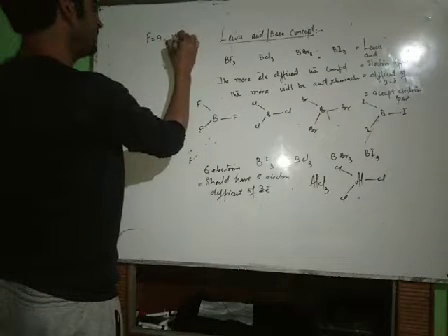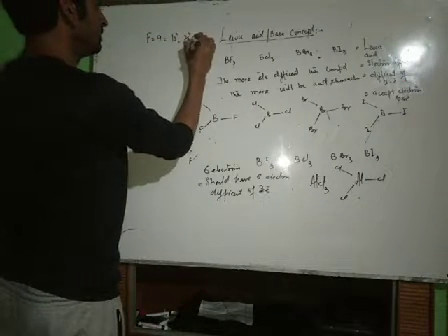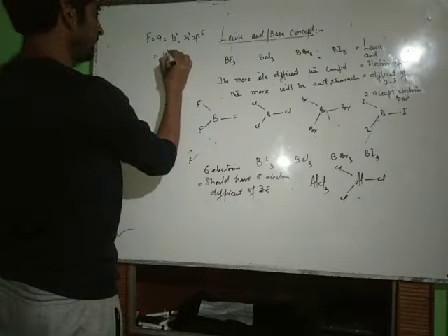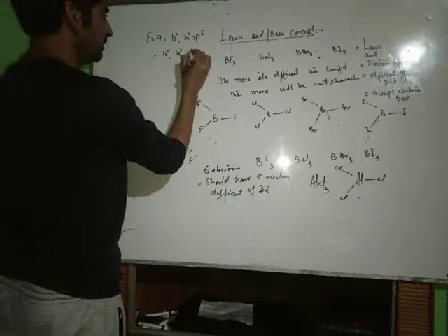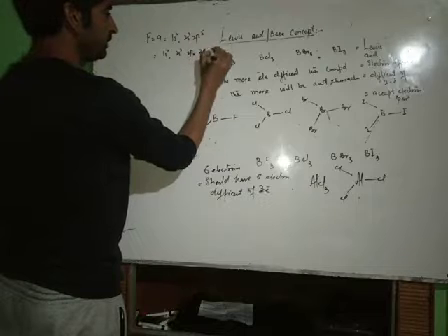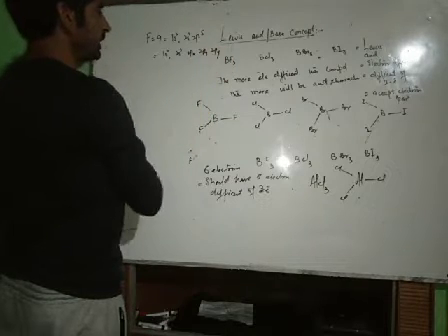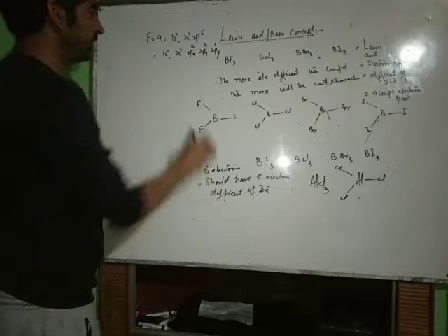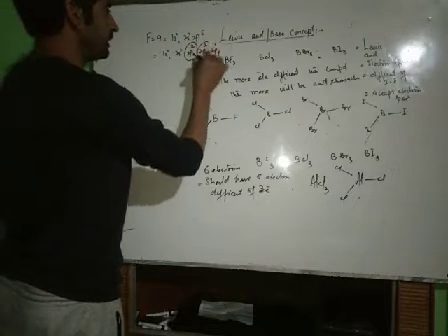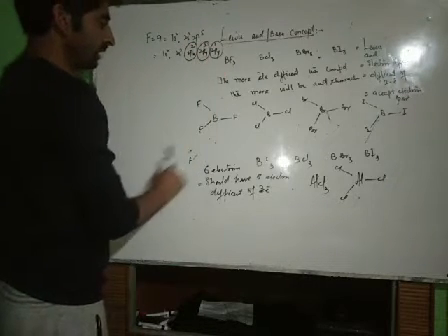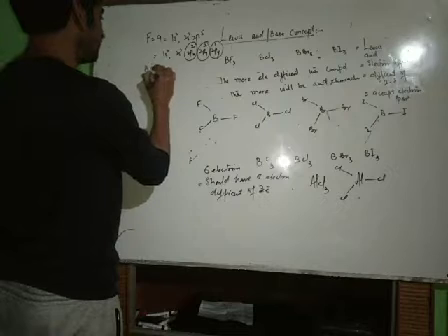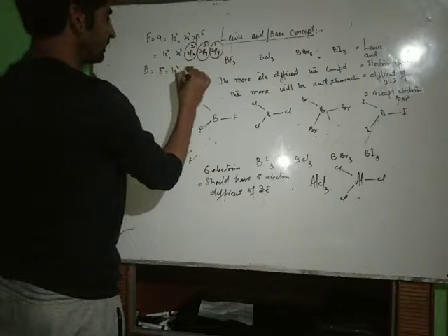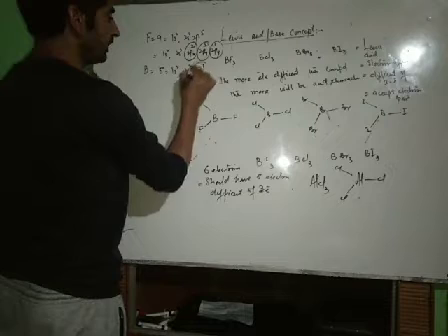Its configuration is 1s2, 2s2, 2p5, or I can write 1s2, 2s2, 2px, 2py, 2pz: 2 electrons here, 2 electrons here, 1 electron here. It means 2p orbitals take part in hybridization. And boron is small in size also. Boron has atomic number 5. Configuration is 1s2, 2s2, 2p1.